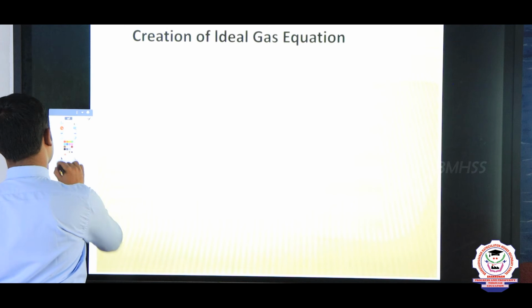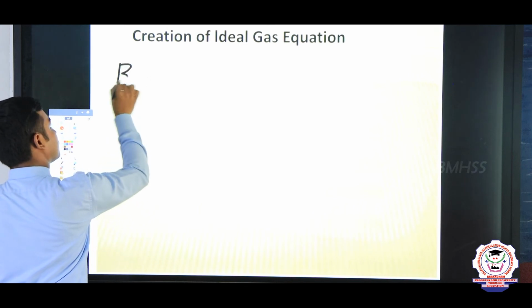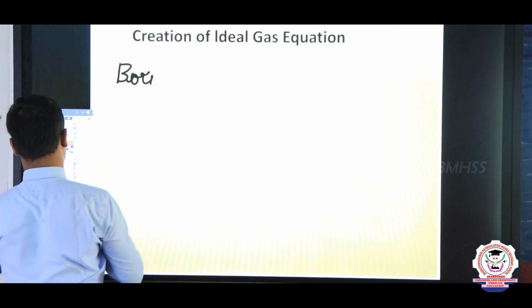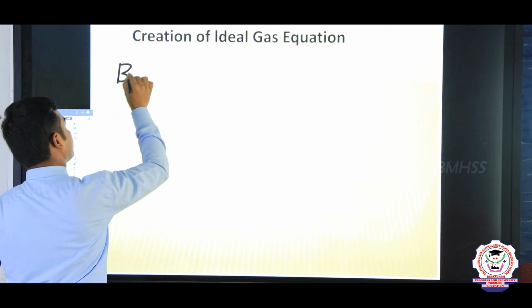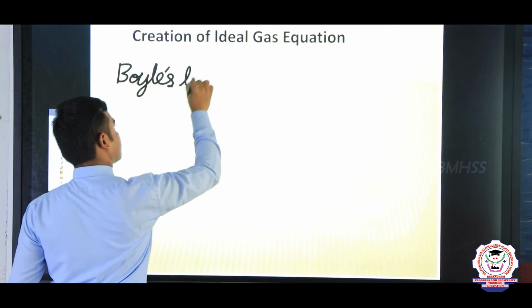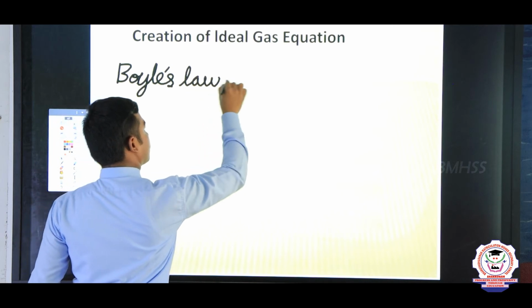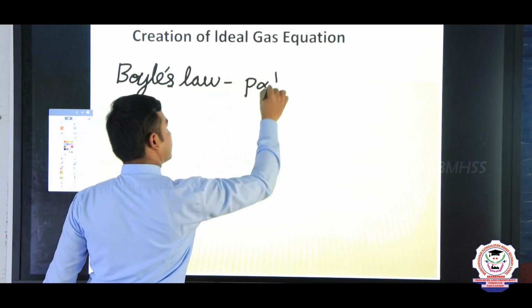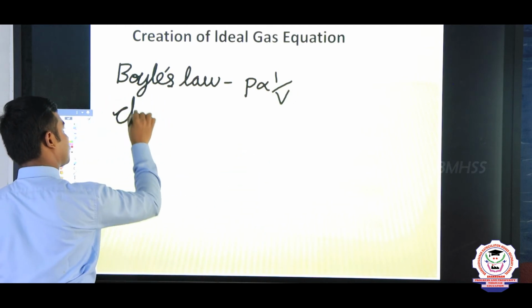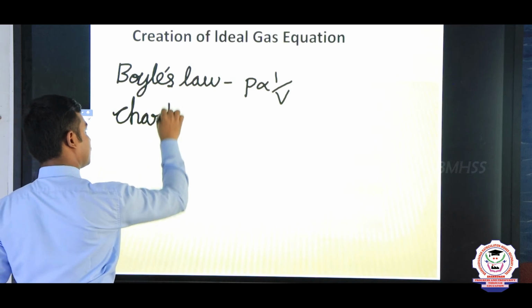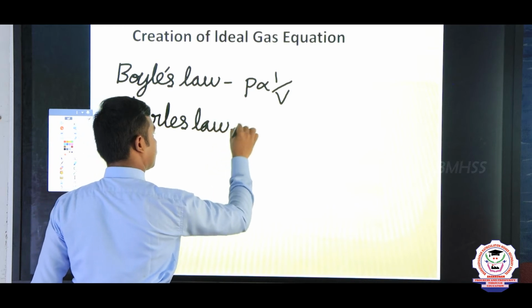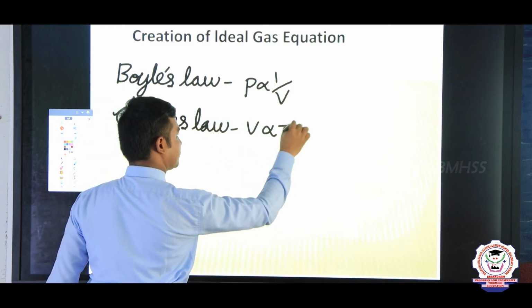First, Boyle's law describes pressure inversely proportional to volume, and Charles' law describes volume directly proportional to temperature.